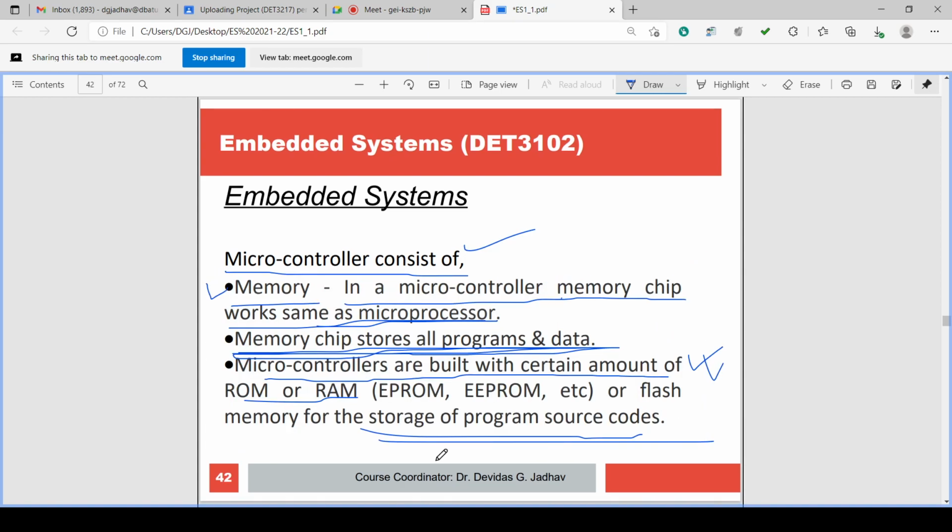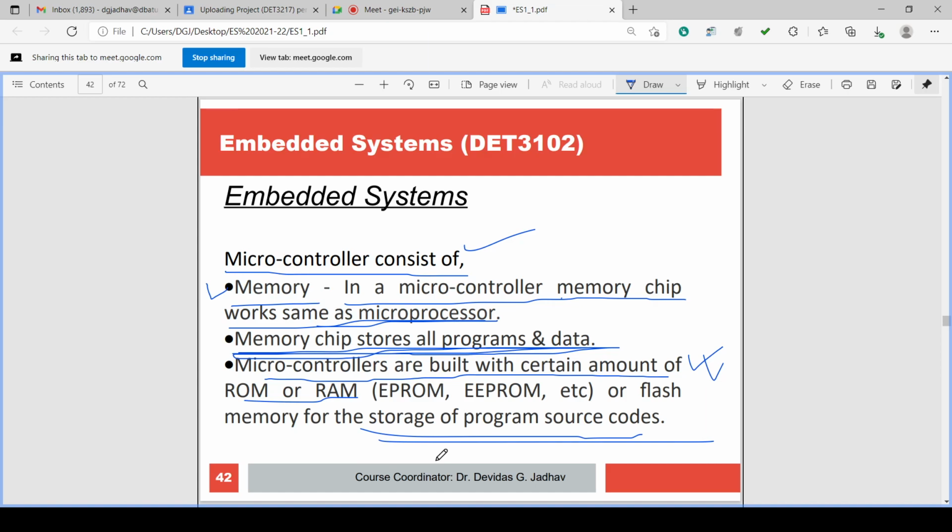There is also memory in the microcontroller. In a microcontroller, the memory chip works the same as in the microprocessor. The memory chip stores all program and data. Microcontrollers are built with a certain amount of ROM, RAM, EEPROM or flash memory.